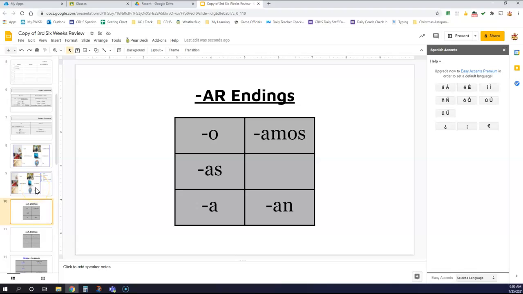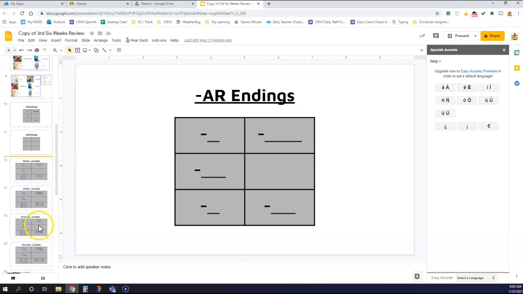Okay. All right. Our AR endings. These are our AR verb endings. O, as, a, amos, and on. O, as, a, amos, on. You need to be able to say that in your sleep. Here's a blank one you're going to fill in on your own, right? So you're going to put these endings in that are right there. You're going to write it on your own.